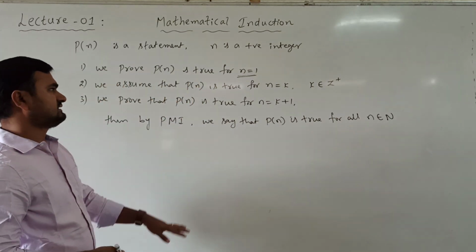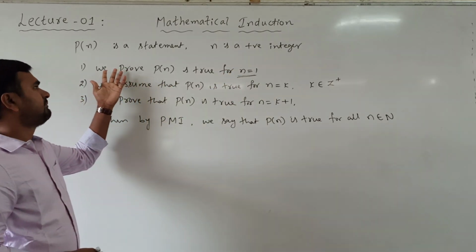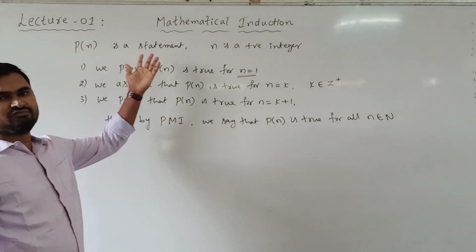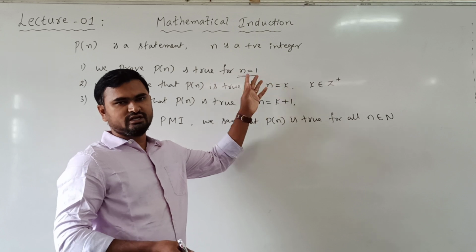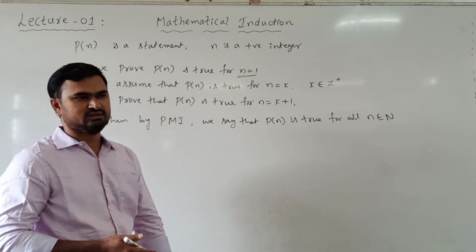Now, do we always start from n equal to 1? There will be some statements P of n which are not defined for n equal to 1. It may be defined for n greater than or equal to 3 or n greater than or equal to 5, like this.